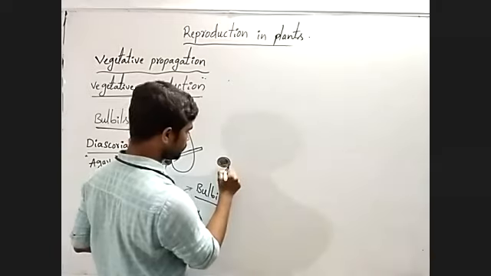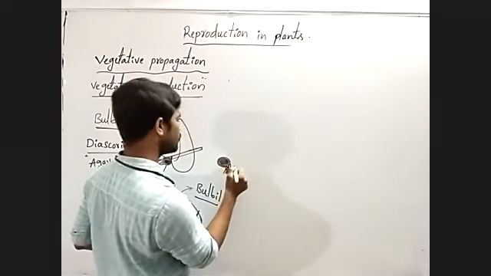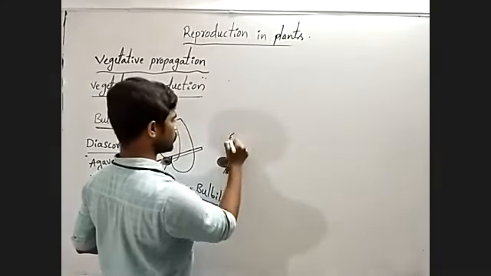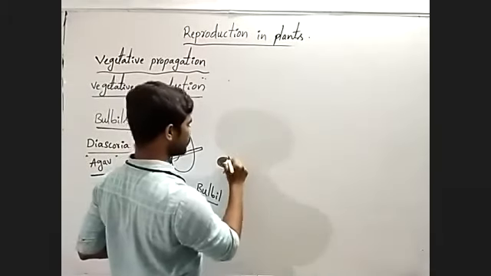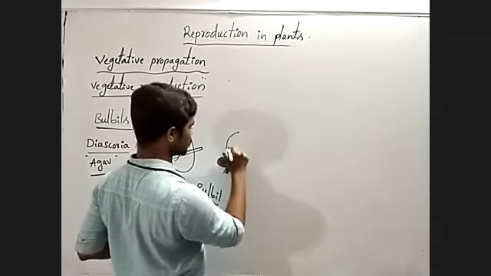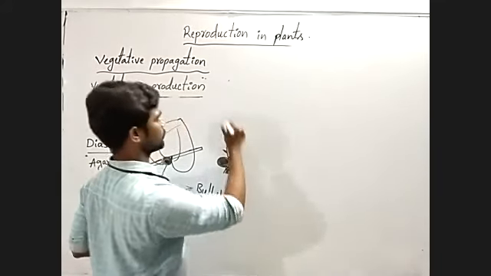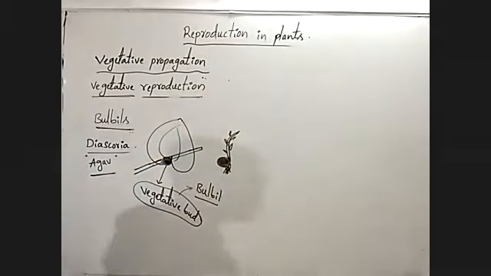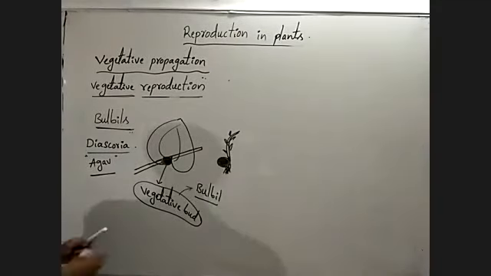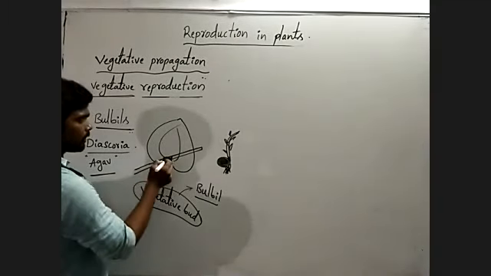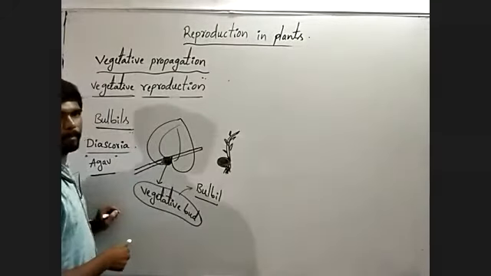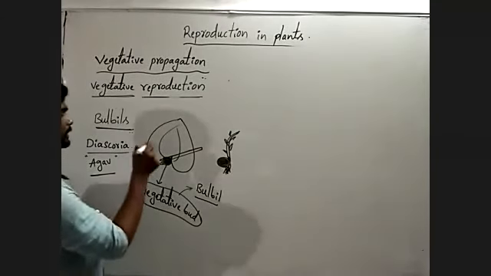It can germinate and produce new plants. Understanding? These are the special structures developed from the stem.